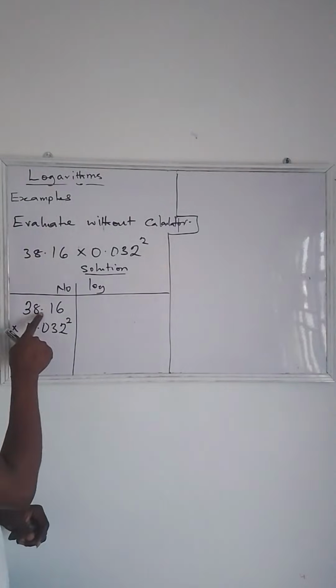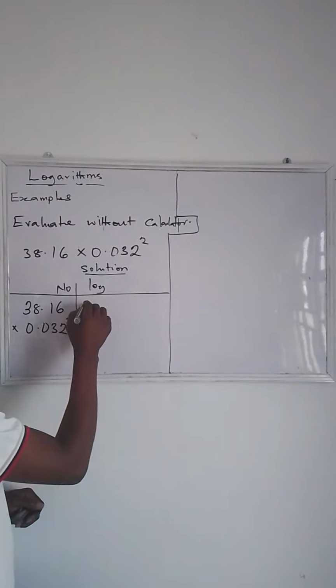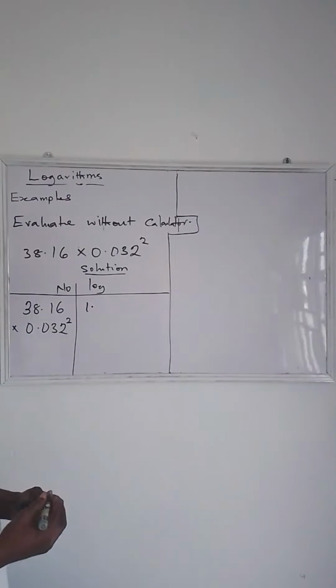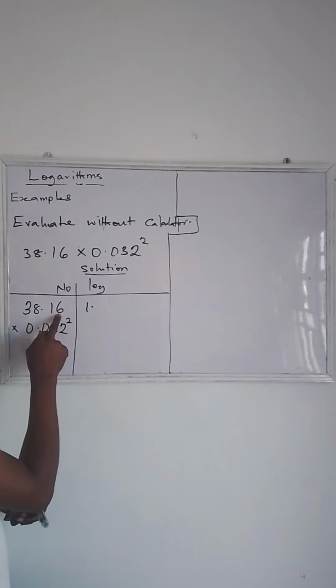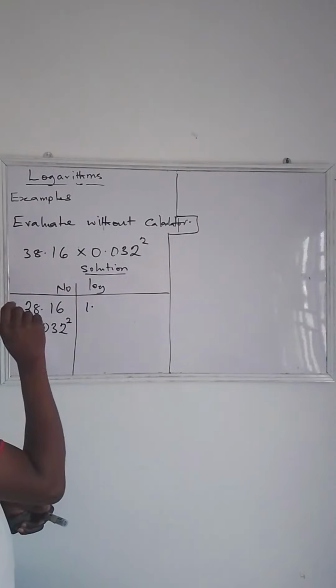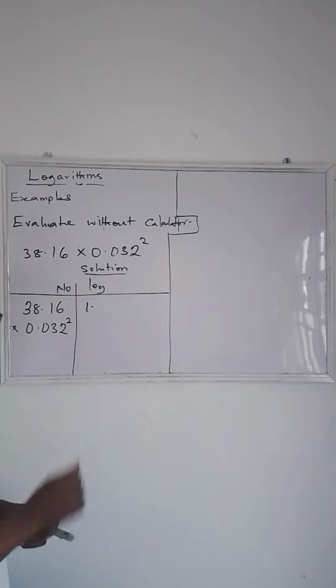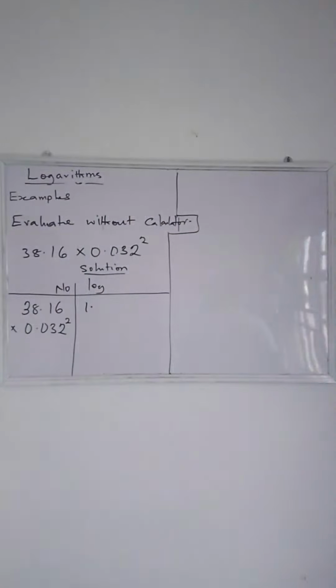So if I move the point to the back of 3, I'm going to move it once. So it's going to move here just once. So that's going to be 1 point, and that's going to be the characteristic. Now, what you are going to do for me is check 38 under 1, add difference 6, on your 4-figure table. Let me see the first person that will give me the correct answer.